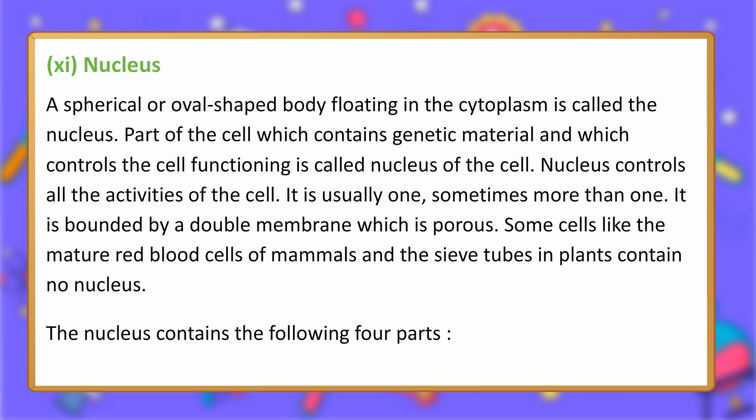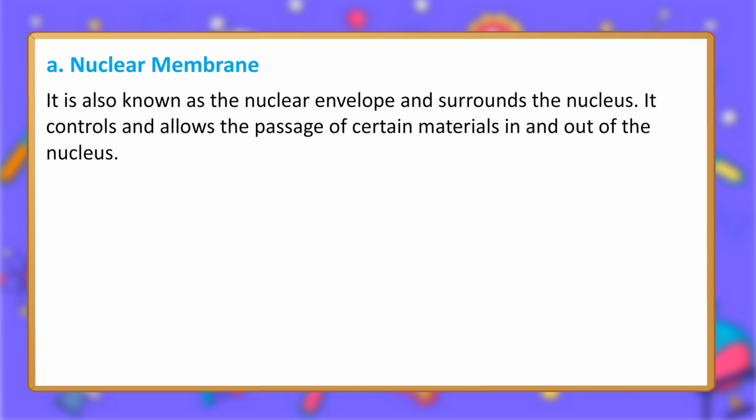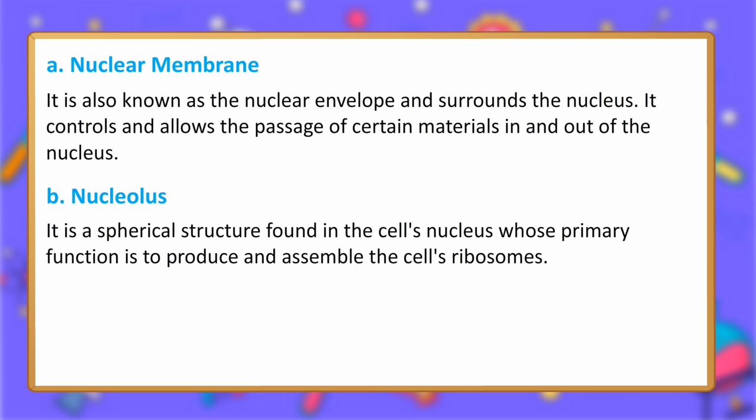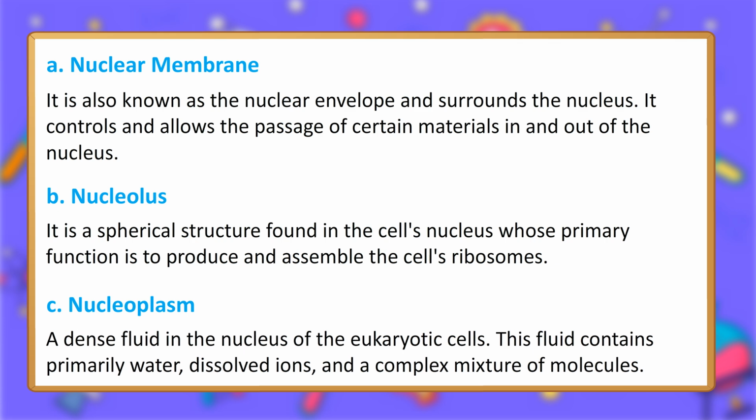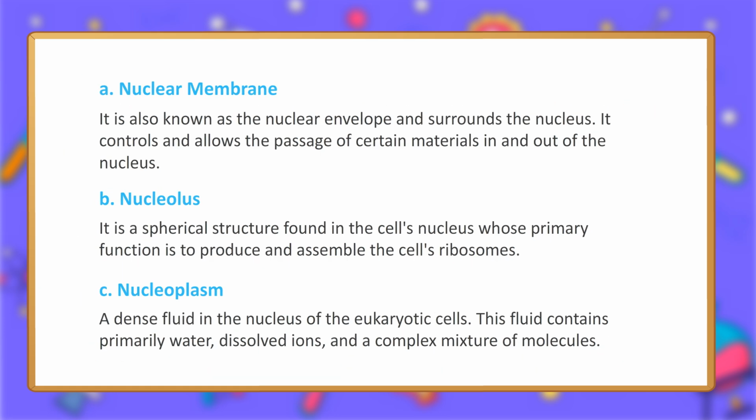The nucleus contains the following four parts. A. Nuclear membrane. It is also known as the nuclear envelope and surrounds the nucleus. It controls and allows the passage of certain materials in and out of the nucleus. B. Nucleolus. It is a spherical structure found in the cell's nucleus whose primary function is to produce and assemble the cell's ribosomes. C. Nucleoplasm. A dense fluid in the nucleus of the eukaryotic cells. This fluid contains primarily water, dissolved ions, and a complex mixture of molecules.